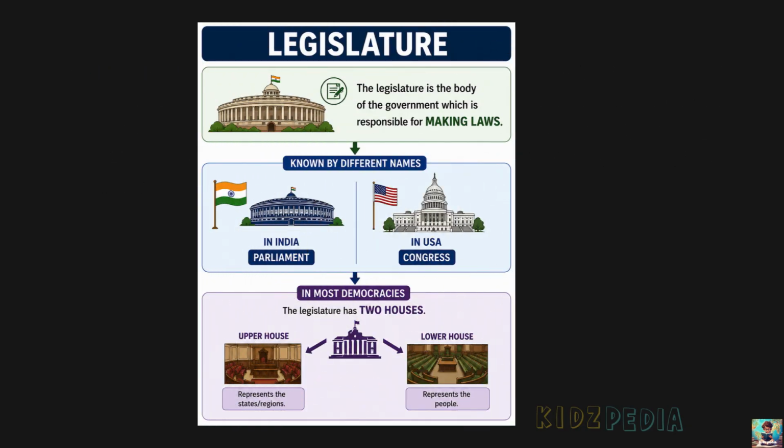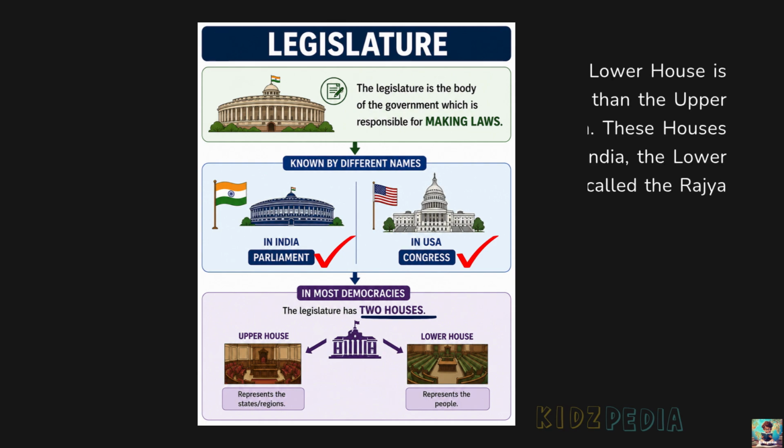So, the legislature is the part of the government that makes laws. Different countries use different names for their legislature. In India, it is called Parliament, and in USA, it is called Congress. In most democracies, the legislature has two houses, upper house and lower house. The members of these houses discuss and pass laws for the country.